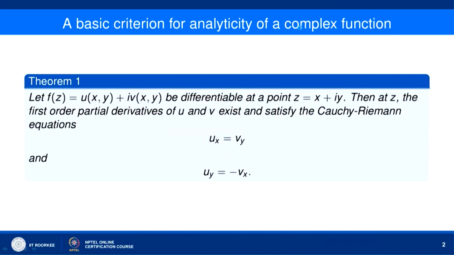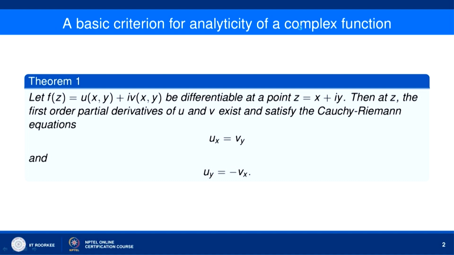Suppose we have a complex function f(z) equal to u(x,y) plus i v(x,y), which is differentiable at a point z equal to x plus i y. Then this theorem says that at the point z, that is the point (x,y), the first order partial derivatives of u and v exist. u is a function of x,y, v is a function of x,y. So their first order partial derivatives are u_x, u_y, v_x, v_y.